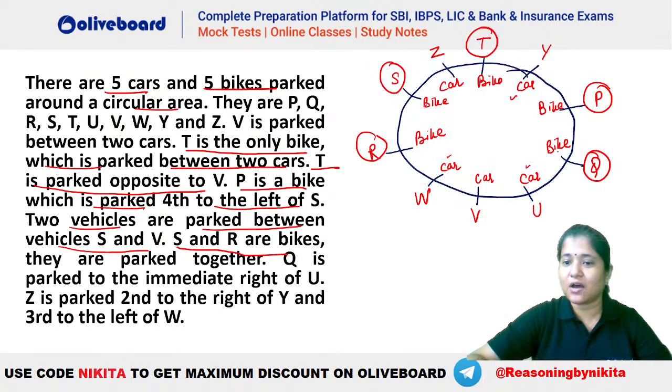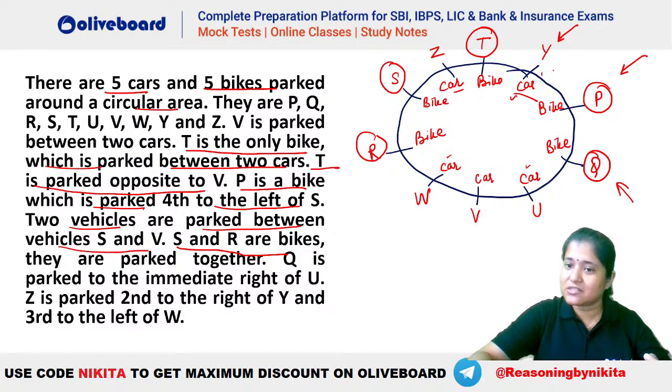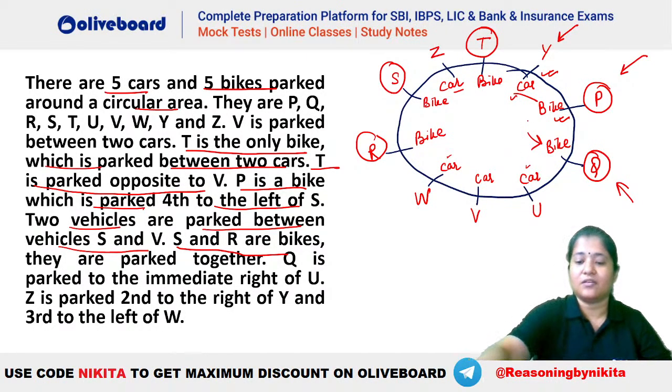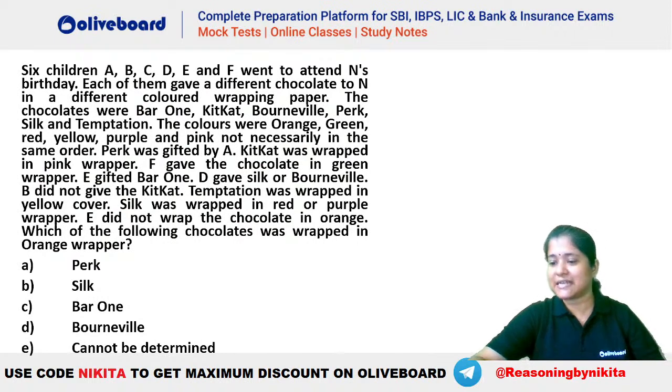क्यों बाइक कैसे हुआ? क्योंकि यहाँ पर देखो Y साक्षी, because P is already a bike and Y is already a car. So this cannot be a car here. Why? Because दो cars के बीच में एक bike, that is the only T, right? T was the only bike which was between two cars. So because this was already a car and this was already a bike, this cannot be a car here. Car करते तो फिर एक और pair बन जाता, such that we have a bike between two cars. So that is why you had to keep this as a bike. ठीक है? चलो, next question on your screen. Let's have a look at this one. Check this out.